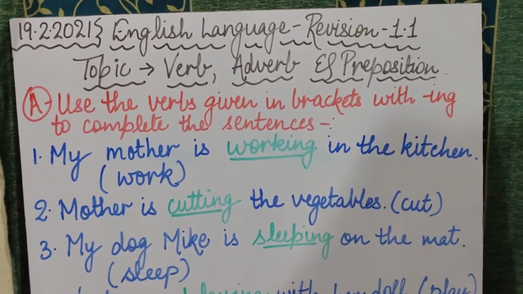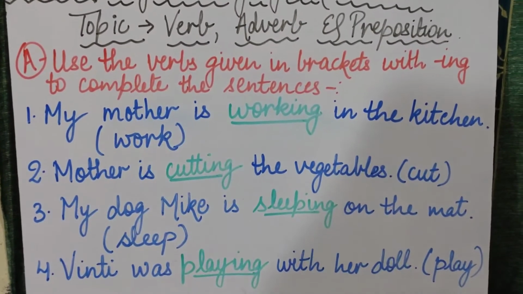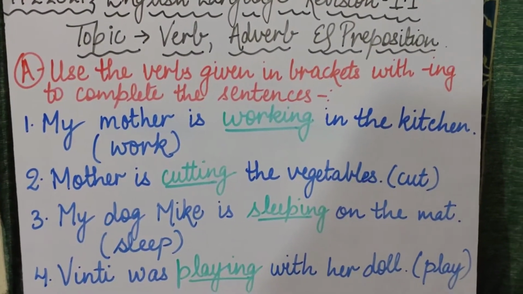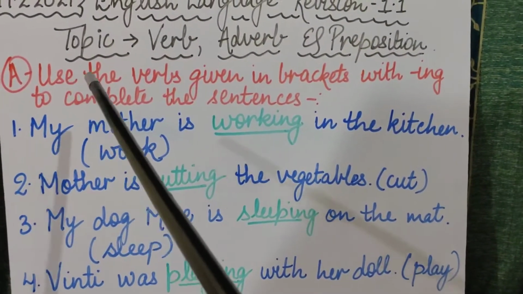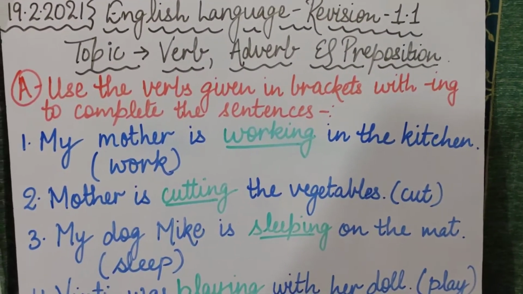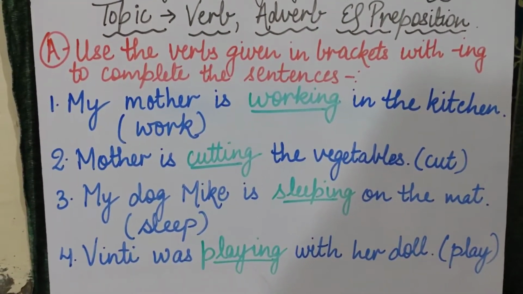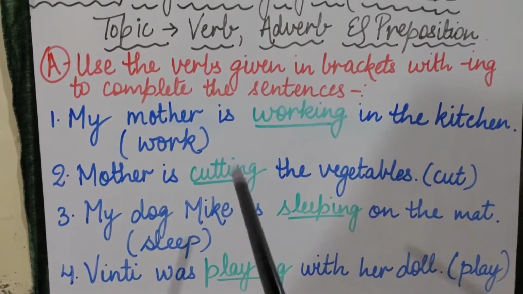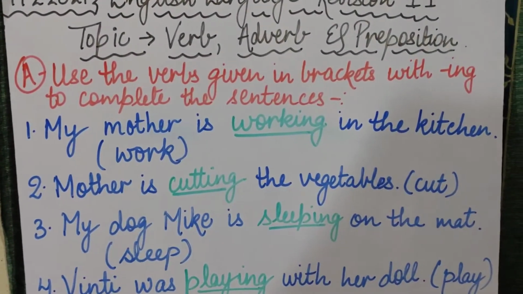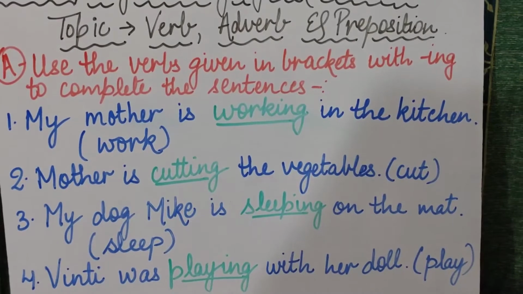First of all we will be doing an exercise of verb. Part A will be of verb, Part B will be of adverb and Part C will be of prepositions. But before starting the exercises, first I would like to explain the topic of verbs, what are verbs. Is that clear? So children, please listen to me very carefully.